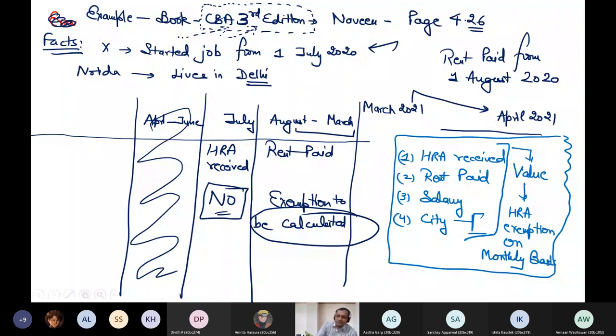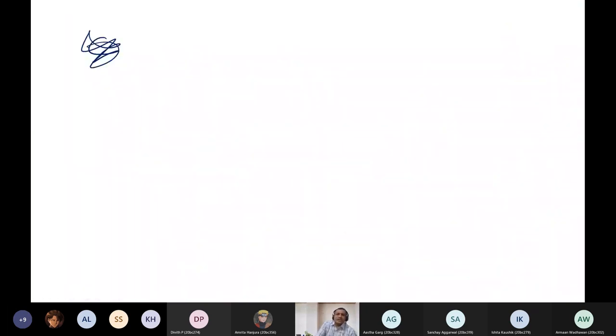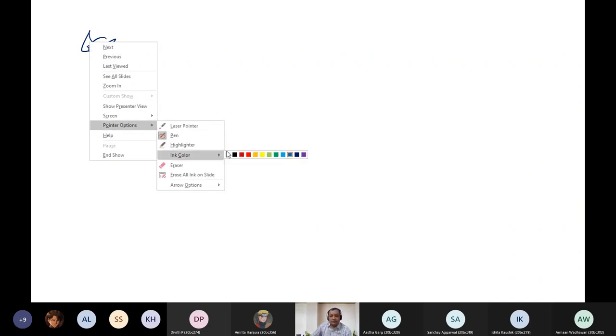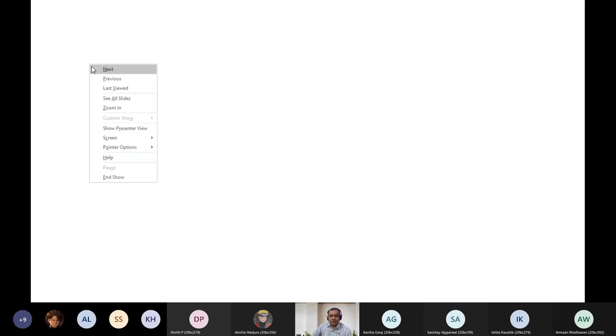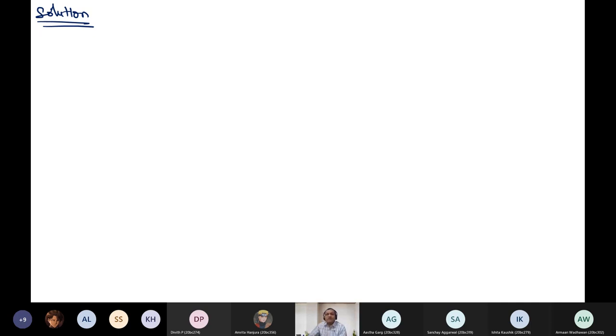How am I adopting it? So what change is happening in my example? Can you tell me what change is happening in my example? Yes. The change which is happening in my example is rent paid. For July month it was 0, and from August to March it was 8,000. So rent paid is changing, so I'm changing my mode of calculation. I will go by per month basis. For July my calculation will be different.